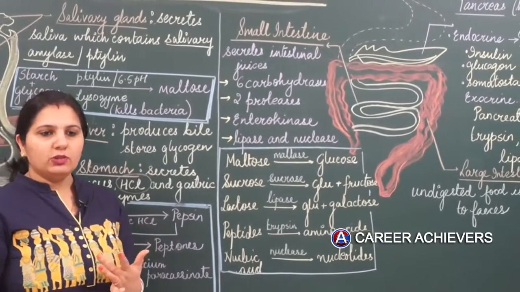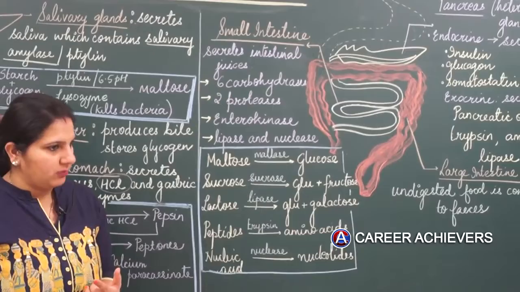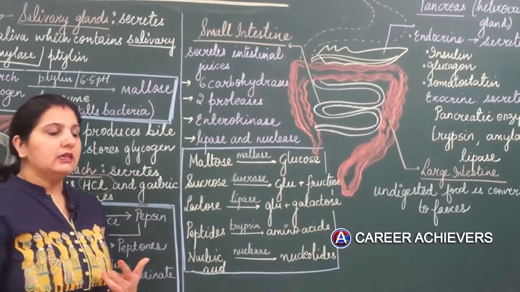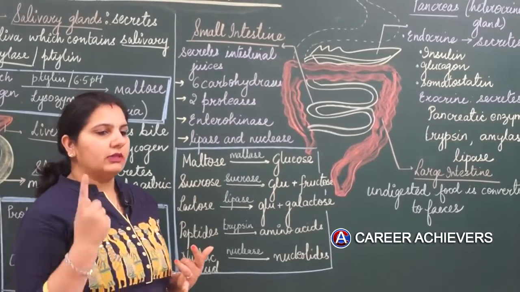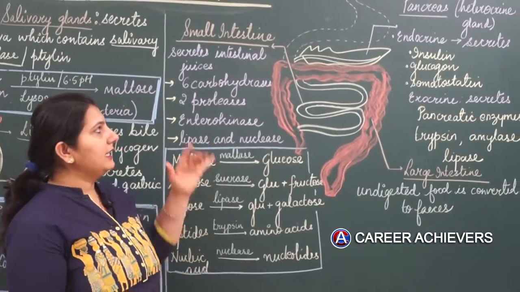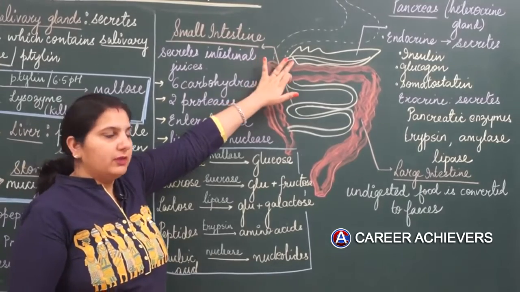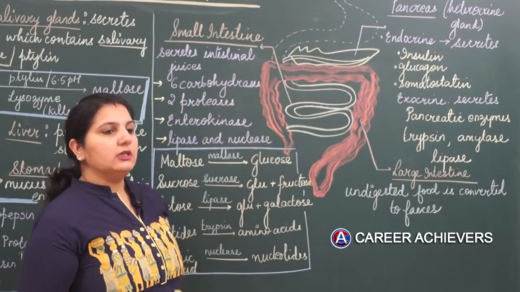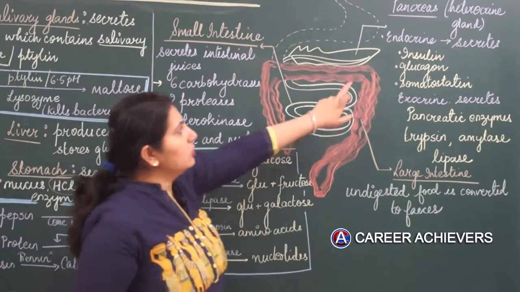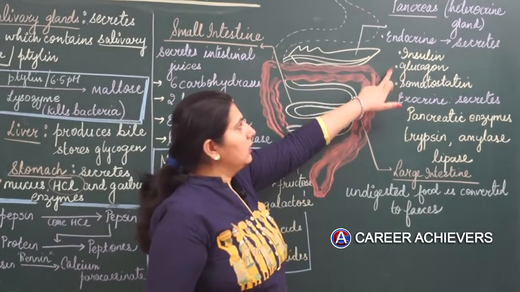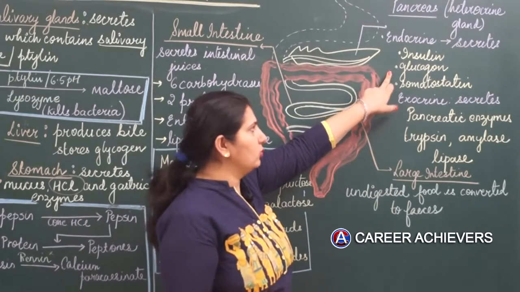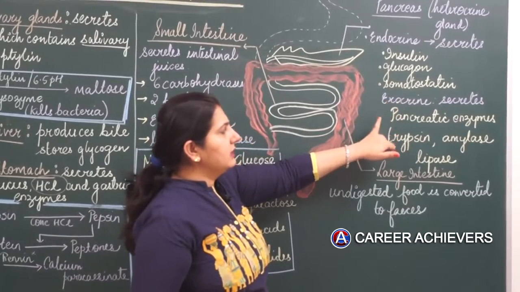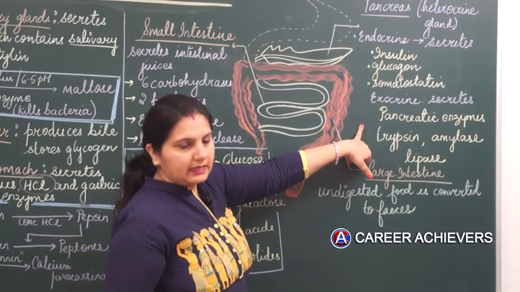Now the endocrine portion is responsible for secretion of hormones. What are hormones? These are the substances that are secreted for the further action of different body parts and act on the different parts of the body. Now the endocrine part secretes insulin, glucagon and somatostatin. Insulin acts on glucose, glucagon converts glycogen to glucose, and somatostatin. The exocrine portion secretes pancreatic enzymes.